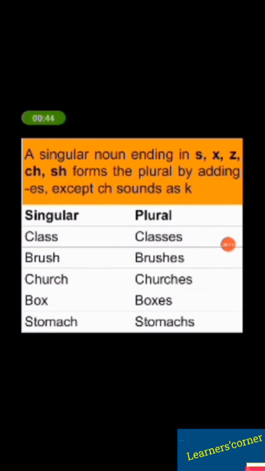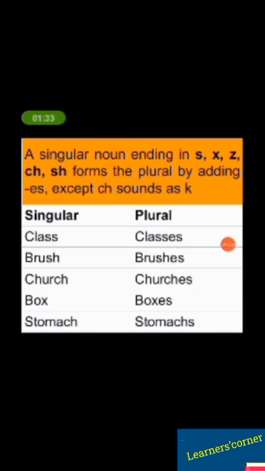For example, a singular noun that ends in s, x, z, ch, or sh will take es for the plural. For example, class, classes, bush, bushes, brush, brushes, etc.